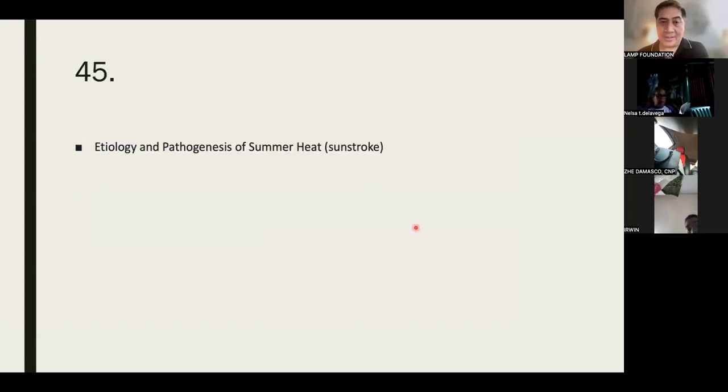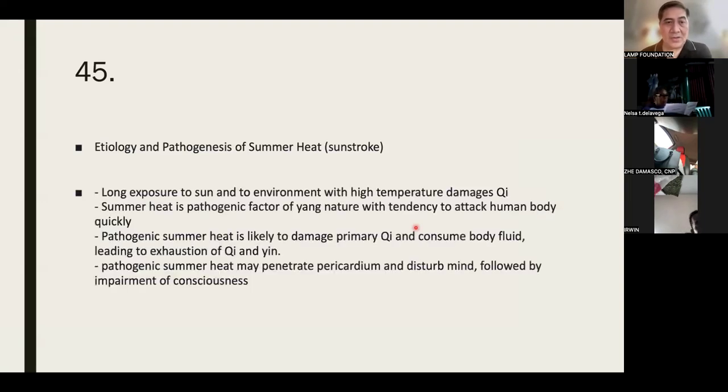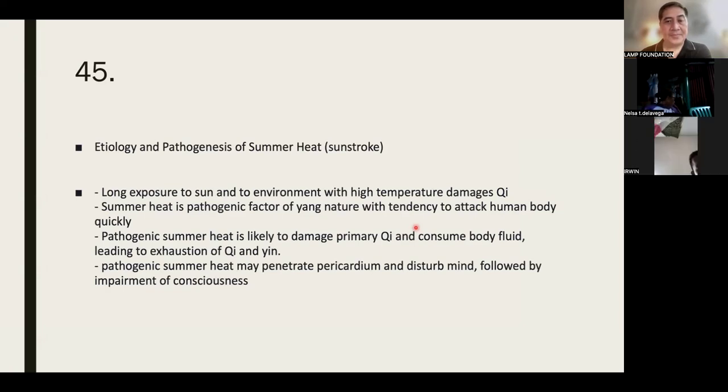Etiology and pathogenesis of sunstroke. Long exposure to the sun and to an environment with high temperature damages chi. Summer heat is a pathogenic factor of yang nature with the tendency to attack the human body quickly. The pathogenic summer heat is likely to damage the primary chi and consume the body fluid, leading to exhaustion of chi and yin. It may penetrate the pericardium and disturb the mind, followed by impairment of consciousness.